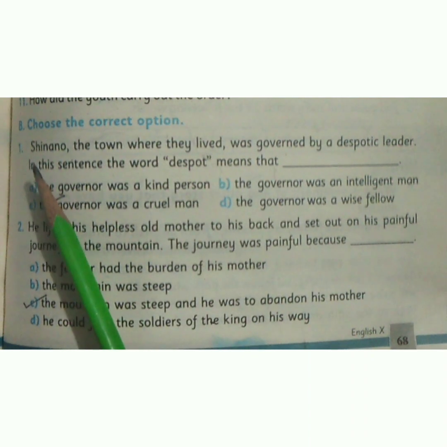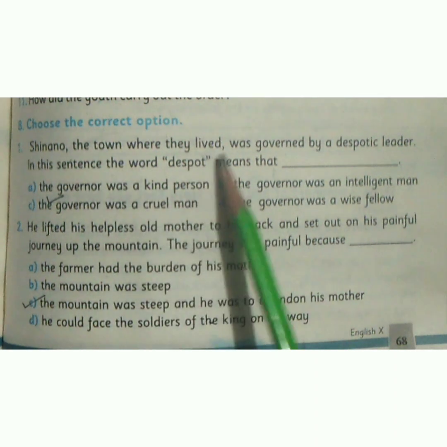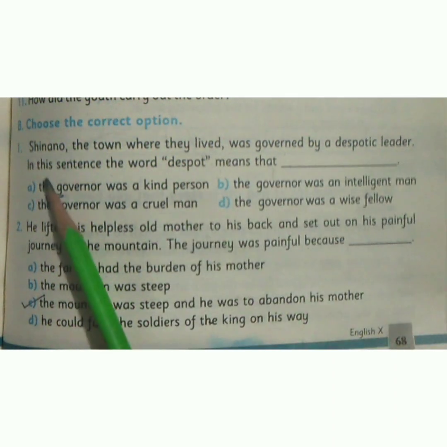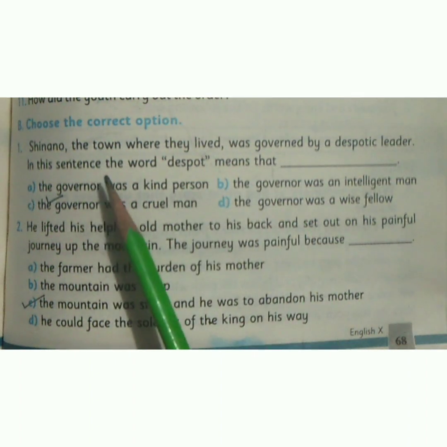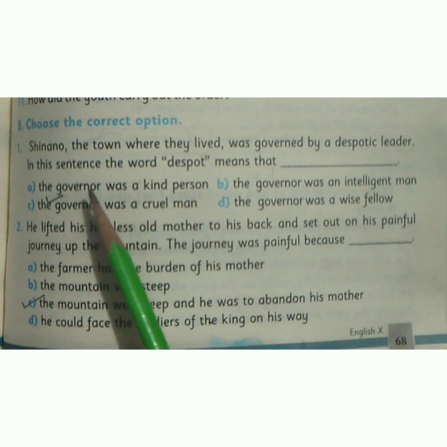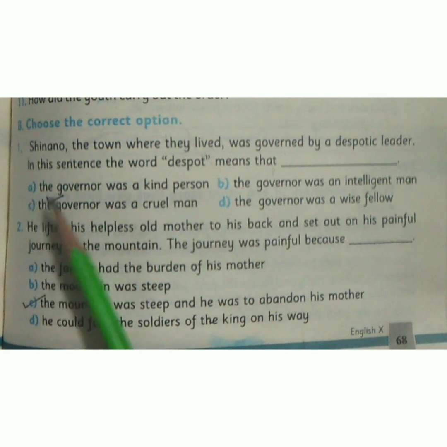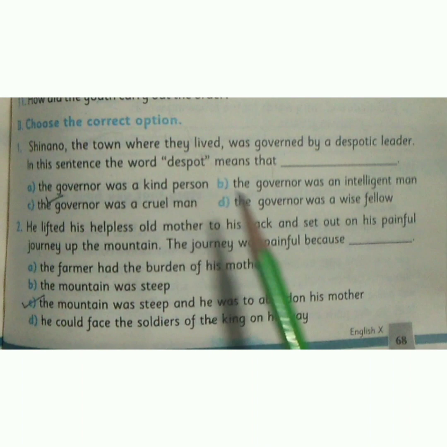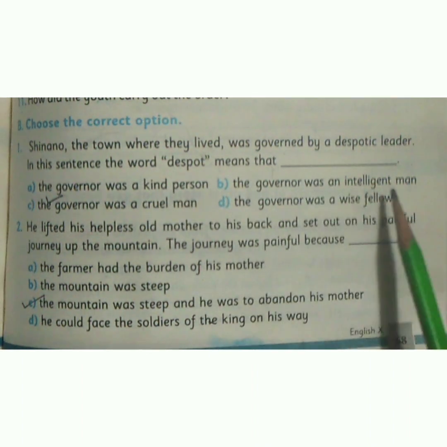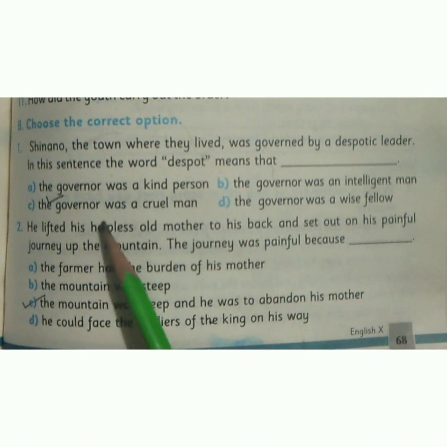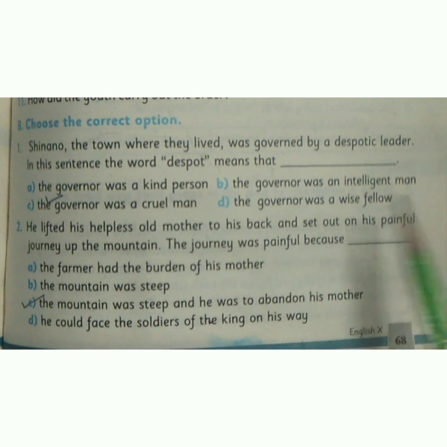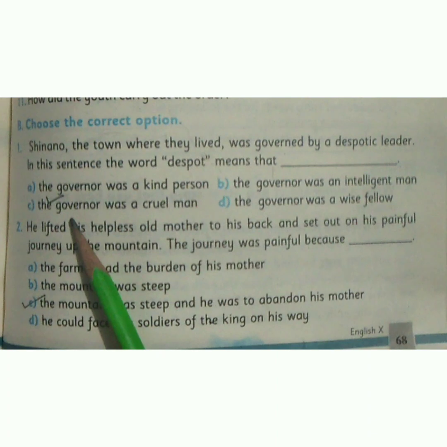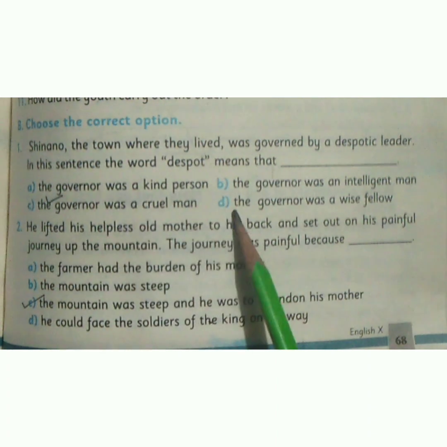Number 1. Shinano, the town where they lived, was governed by a despotic leader. In this sentence, the word despot means that these statements are given from your text and you have 4 options and you have to select the correct one. Option A, the governor was a kind person. Option B, the governor was an intelligent man. Option C, the governor was a cruel man. Option D, the governor was a wise fellow. So the correct option is option C, the governor was a cruel man.